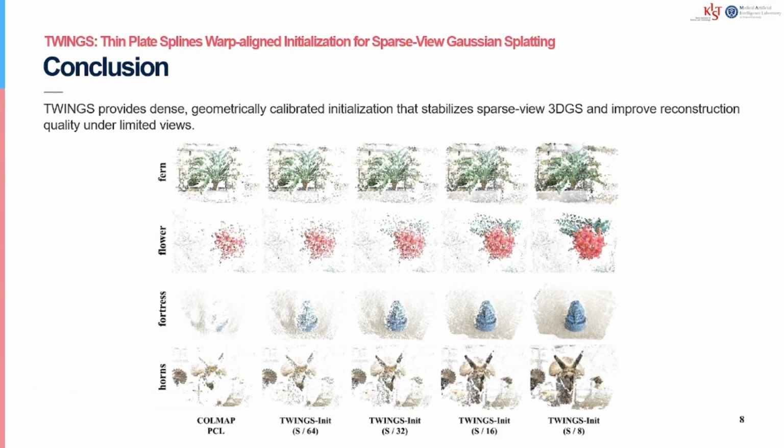In conclusion, our method provides a TPS-based warp-aligned initialization framework for sparse-view 3D Gaussian splatting. Overall, our method provides a practical and highly efficient plug-and-play module for robust sparse-view 3D GS.